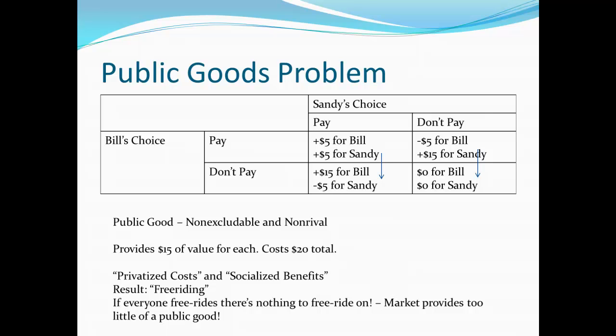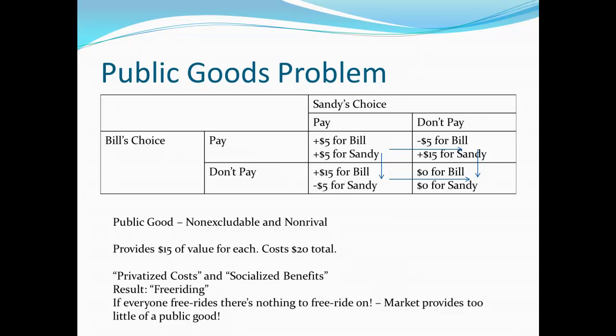Sandy faces exactly the same set of incentives. If Sandy believes that Bill is going to pay, Sandy certainly doesn't want to pay. Free riding is better. If Sandy believes that Bill isn't going to pay, then Sandy doesn't want to be the one paying so that Bill can free ride. So we end up with an under-provision of public goods. Even though it would make sense for both of them to pay for the thing and for them both to get a $5 benefit, that isn't what ends up happening. Because of the possibility of free riding, nobody pays. As a result, the good is never provided.